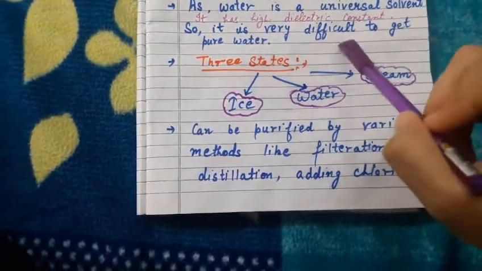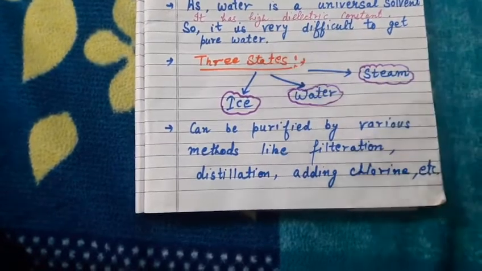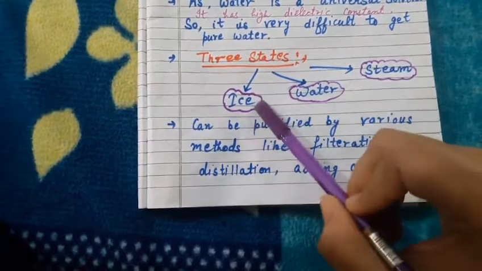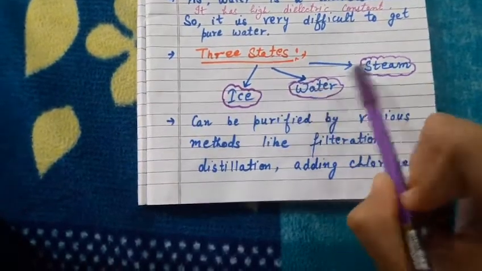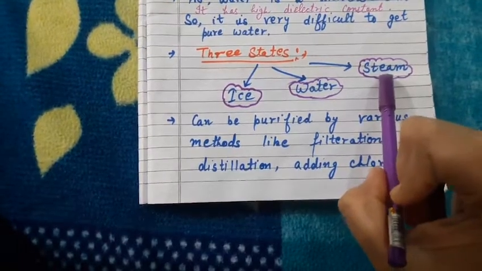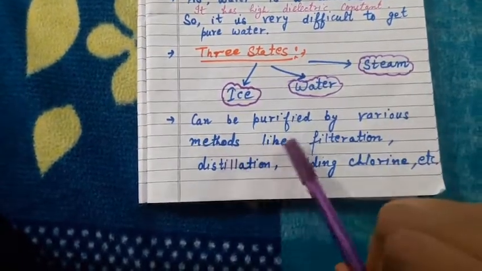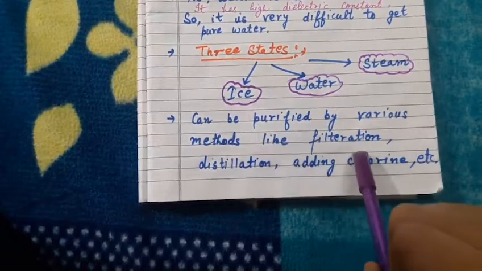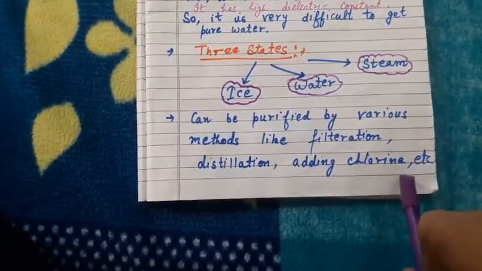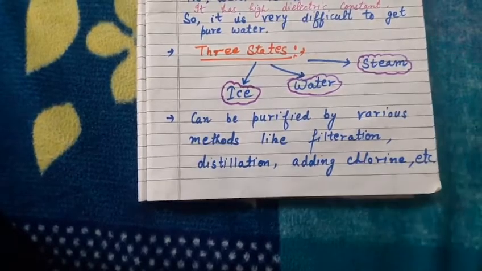So it is very difficult to obtain pure water. Water exists in 3 states of matter: in solid like ice, liquid water, and in gaseous phase it exists as steam. You can purify water by various methods like filtration, distillation, adding chlorine, etc., depending upon the type of impurity of water.